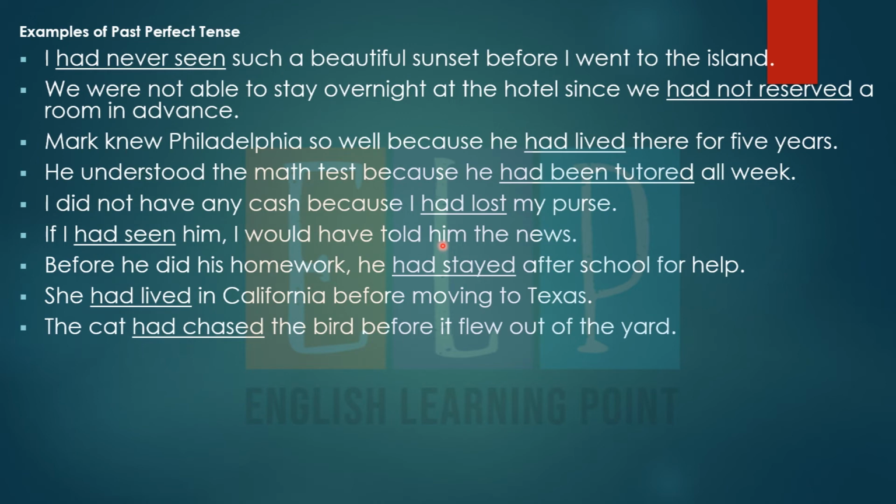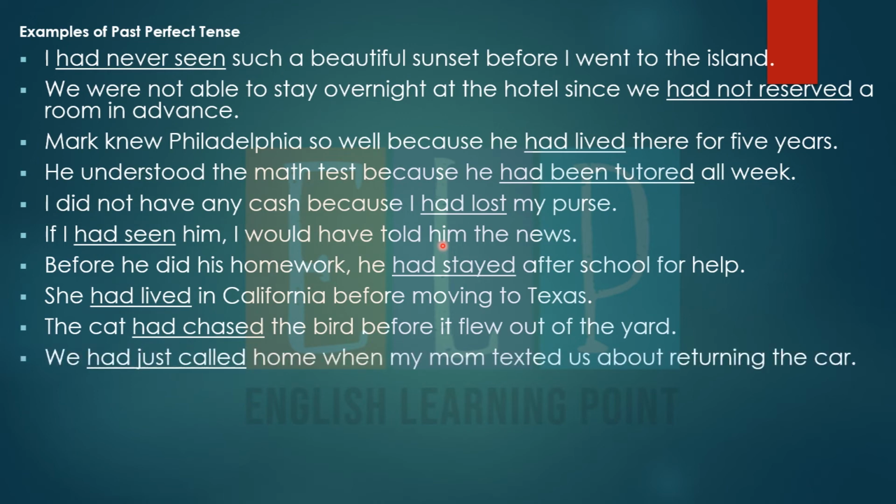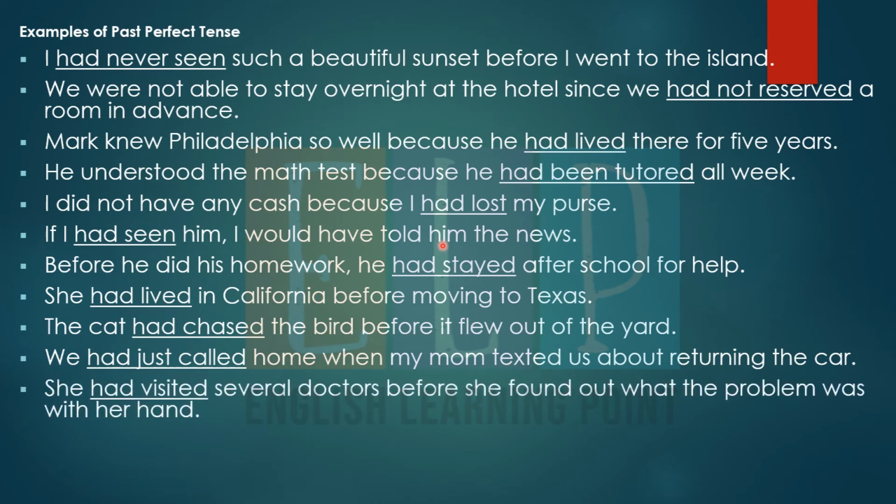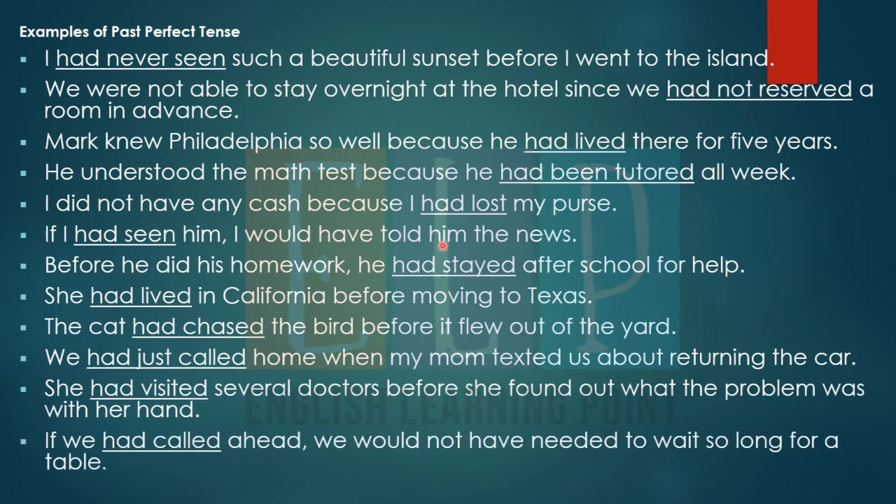She had lived in California before moving to Texas. The cat had chased the bird before it flew out of the yard. We had just called home when my mom texted us about returning the car. She had visited several doctors before she found out the problem was with her hand. If we had called ahead, we would not have needed to wait so long for our table. So we can see over here that in all the sentences we have used had and the third form of the verb, just by these two, had and the past participle form.